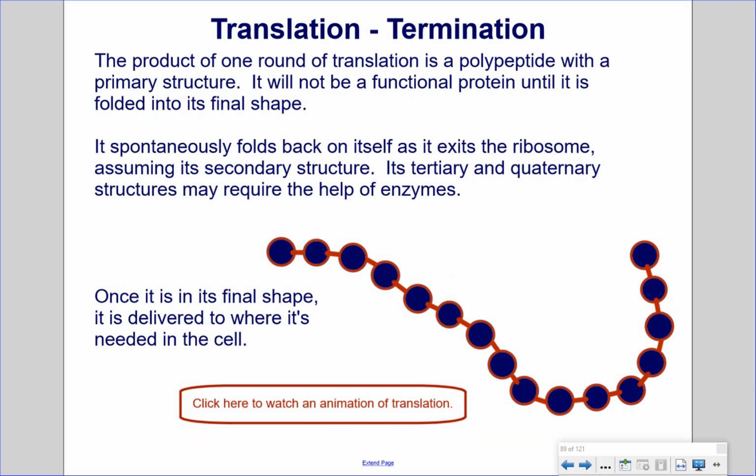Translation. Termination. The product of one round of translation is a polypeptide with a primary structure. It will not be a functional protein until it is folded into its final shape. It spontaneously folds back on itself as it exits the ribosome, assuming its secondary structure. Its tertiary and quaternary structures may require the help of enzymes. Once it is in its final shape, it is delivered to where it's needed in the cell. Click here to watch an animation of translation.